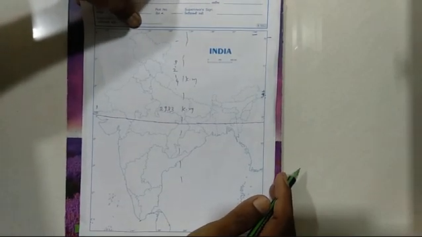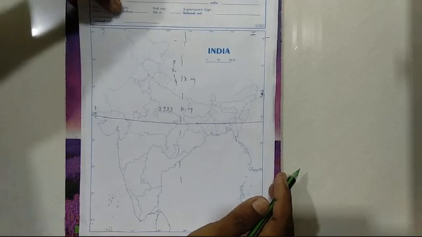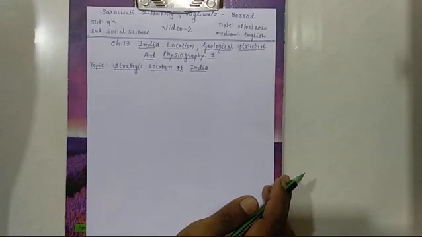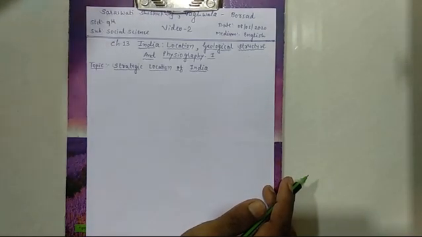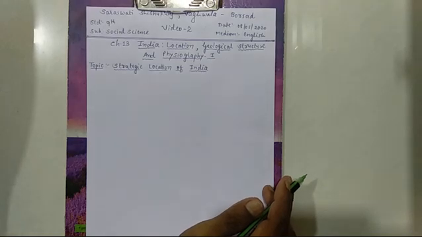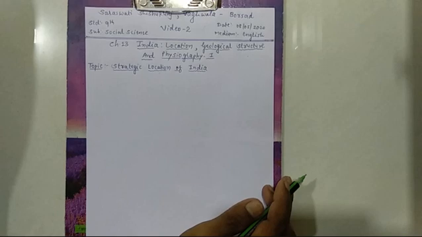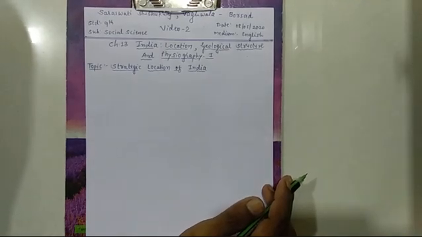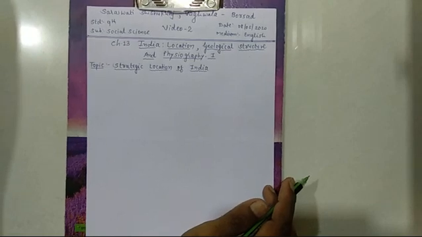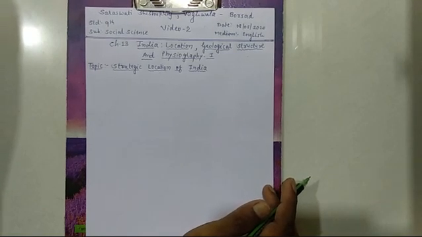Another thing we discussed is the area of India, which is about 32.8 lakh square kilometer, and due to the area, India is ranked 7th in the world, and 6 countries are larger than India: Russia, Canada, USA, China, Brazil and Australia.